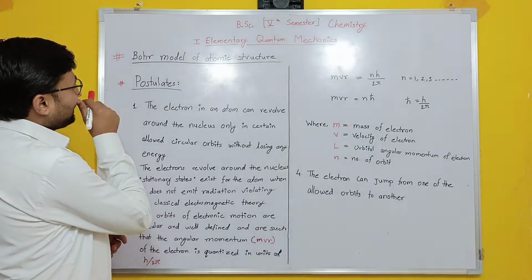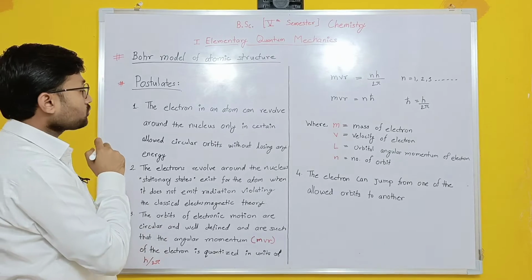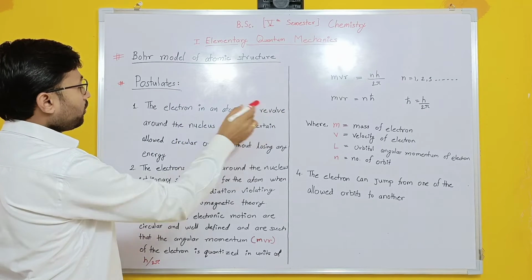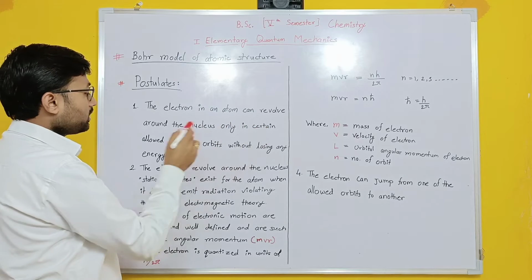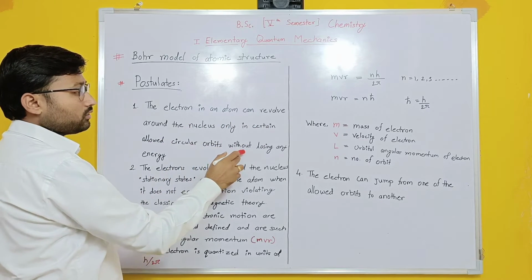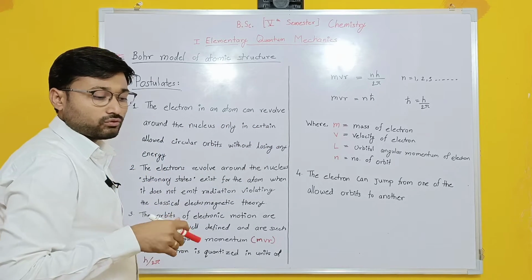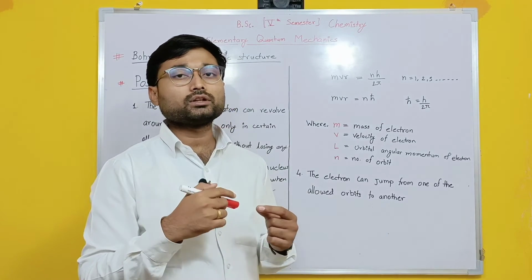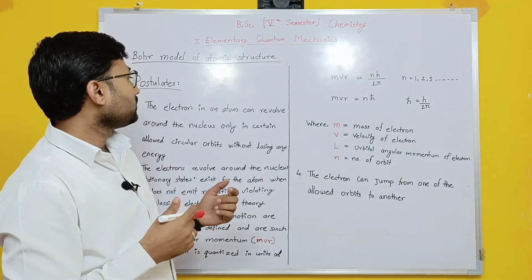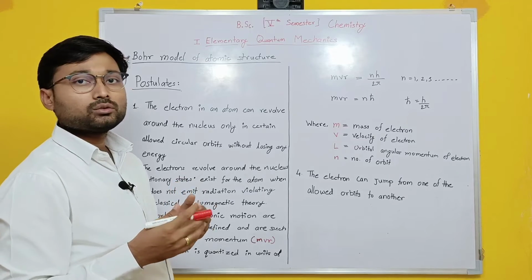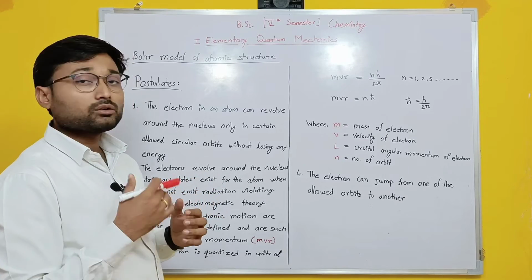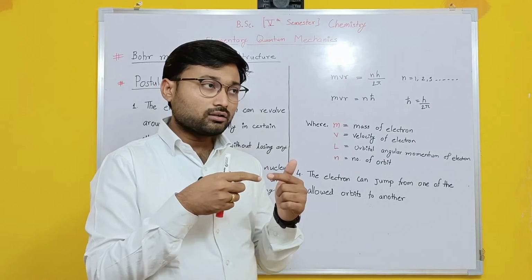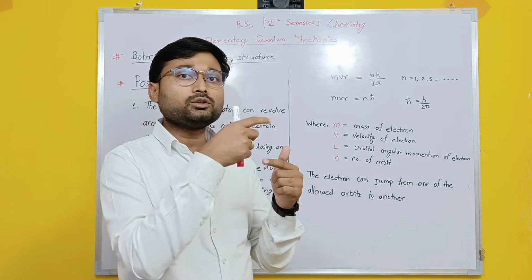The first postulate is that the electron in an atom can revolve around the nucleus only in certain allowed circular orbits without losing any energy. So we know that in an atom, electrons are revolving. The first postulate says that the electron revolves around the nucleus only in certain allowed circular orbits. So it remains there and doesn't fall into the nucleus.